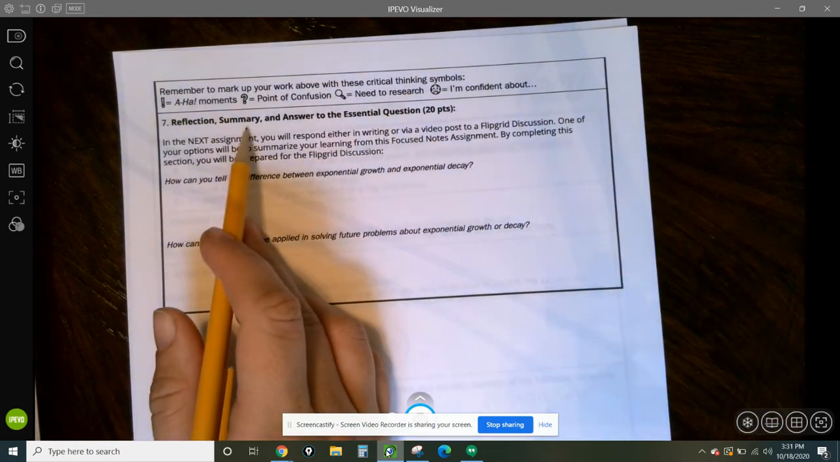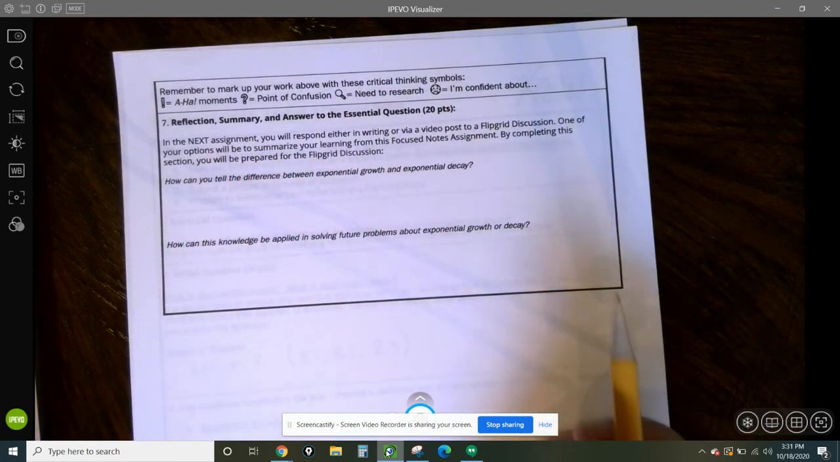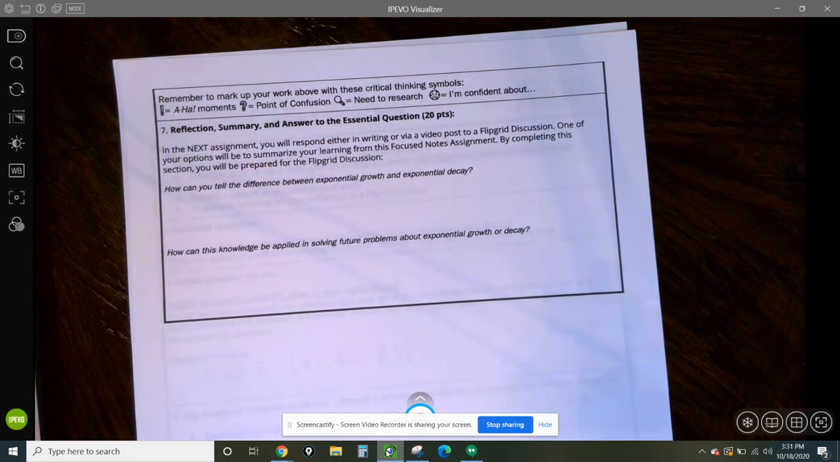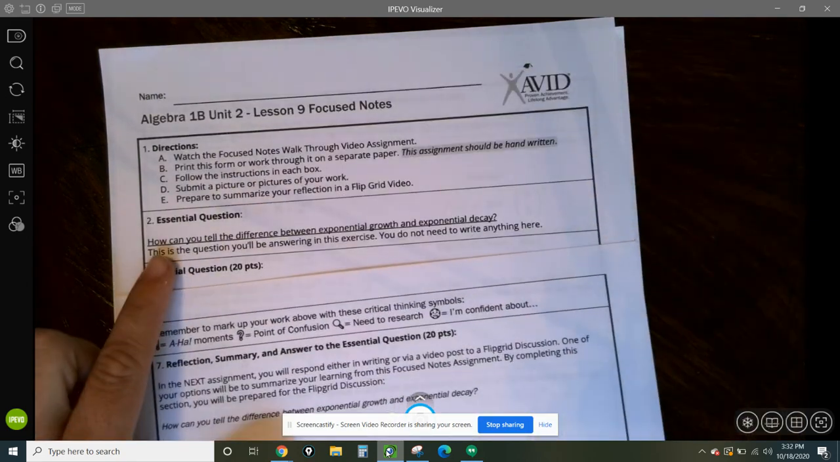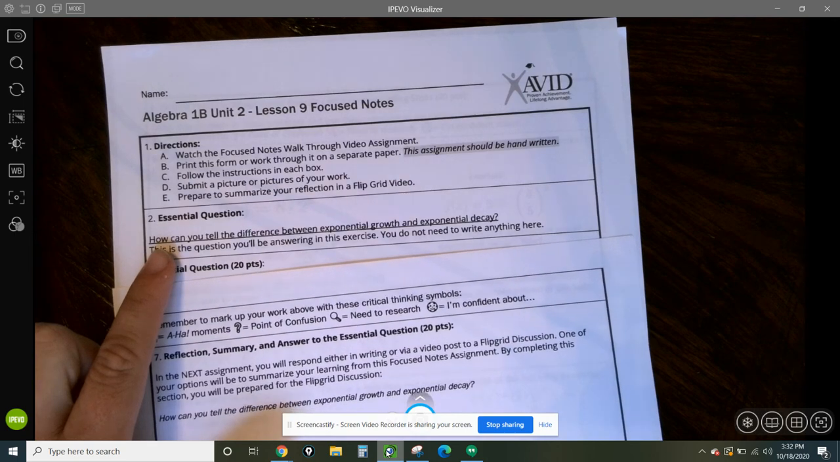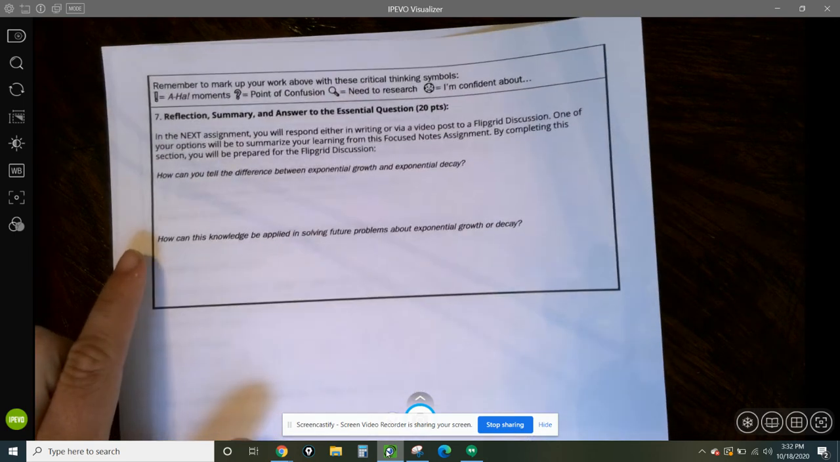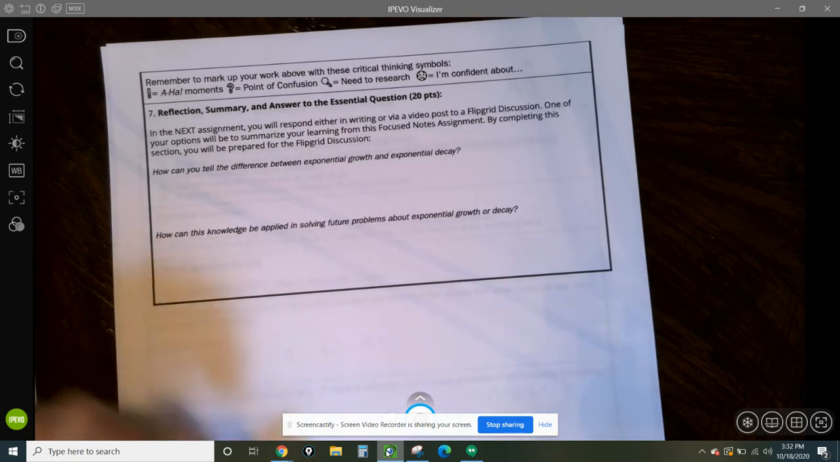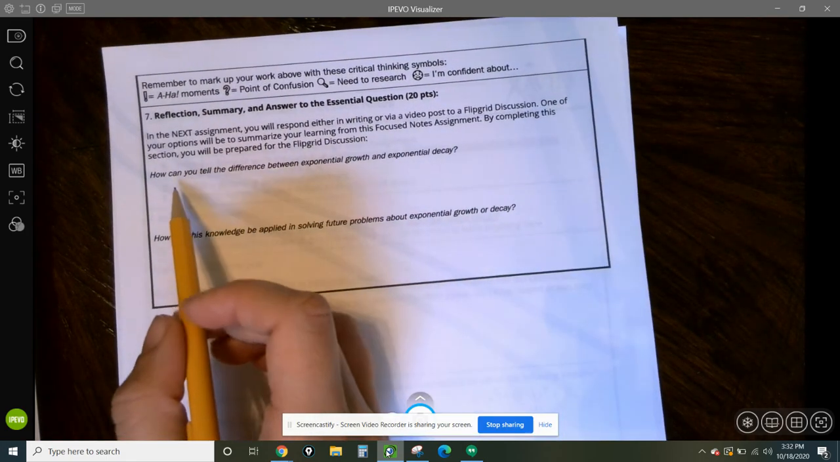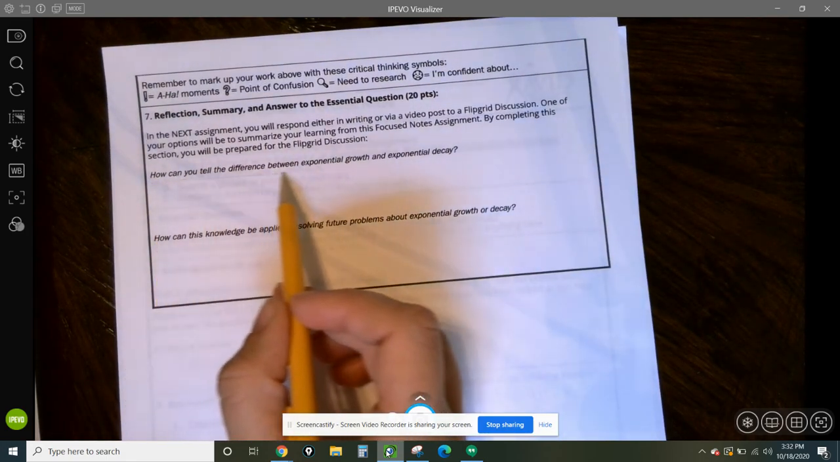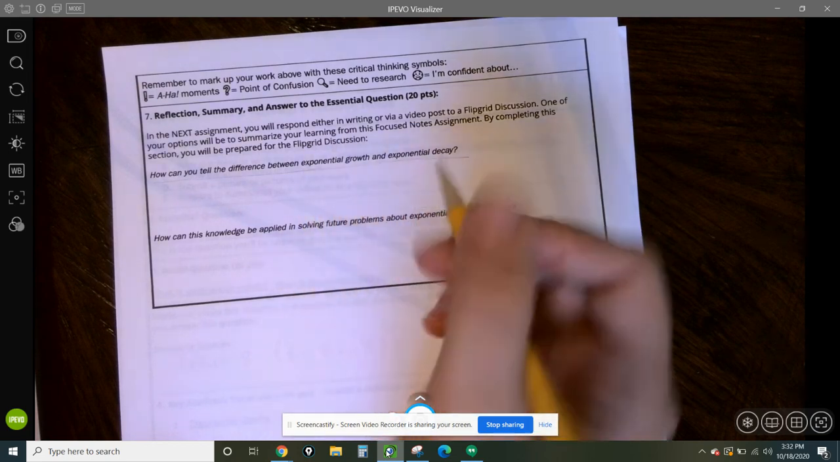Last step on all of these focus notes assignments is to reflect and summarize your answer to the essential question. So way back at the very beginning of the notes, our essential question, what we were trying to figure out, is, how can you tell the difference between exponential growth and exponential decay? So hopefully going through these examples helped you to be able to answer this. How can you tell the difference between exponential growth and exponential decay?